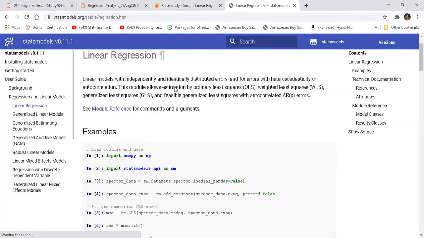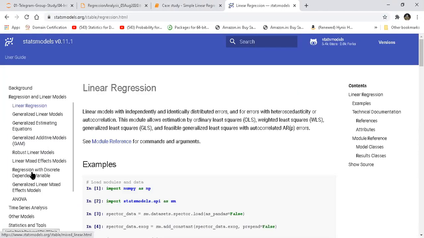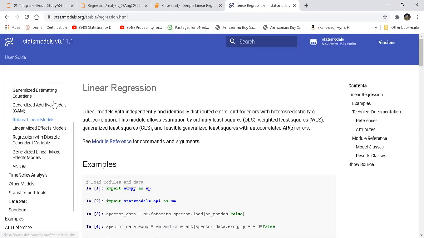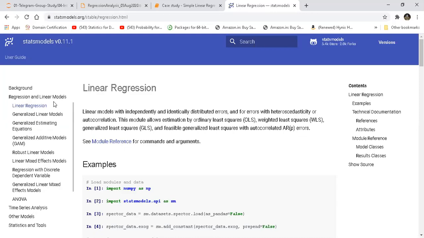And here you can see it has all the documentation. It can actually process a lot of linear and non-linear models, right? But it is most importantly used in cases where we only have statistics to find the model and nothing else. So this is a very important thing to remember.